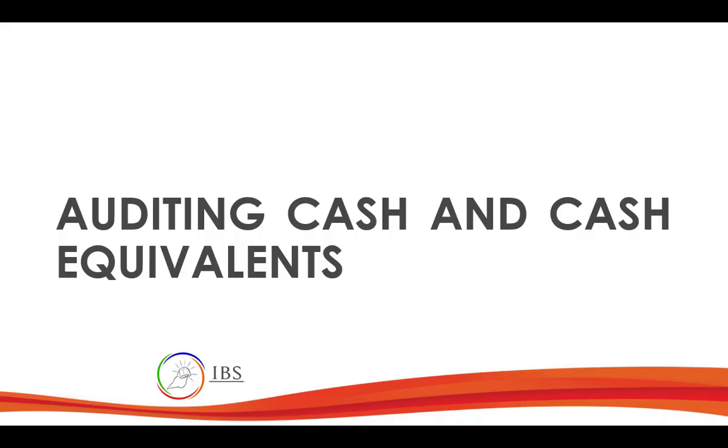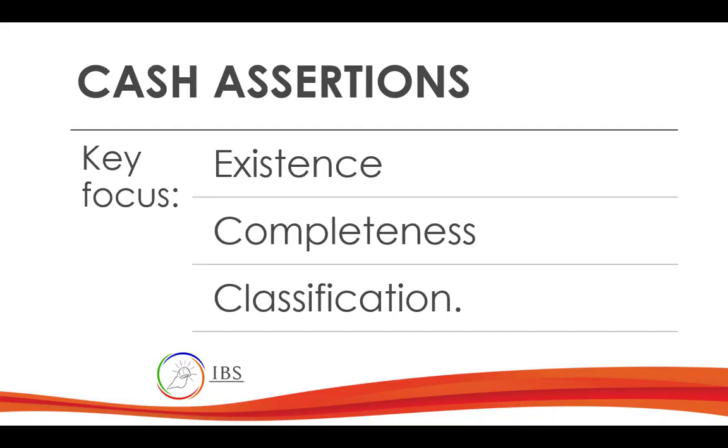Right. So for cash, the key focus will be on these three. I'm not saying don't test other assertions, but mainly the assertions that you need to audit will be existence, completeness, and classification.